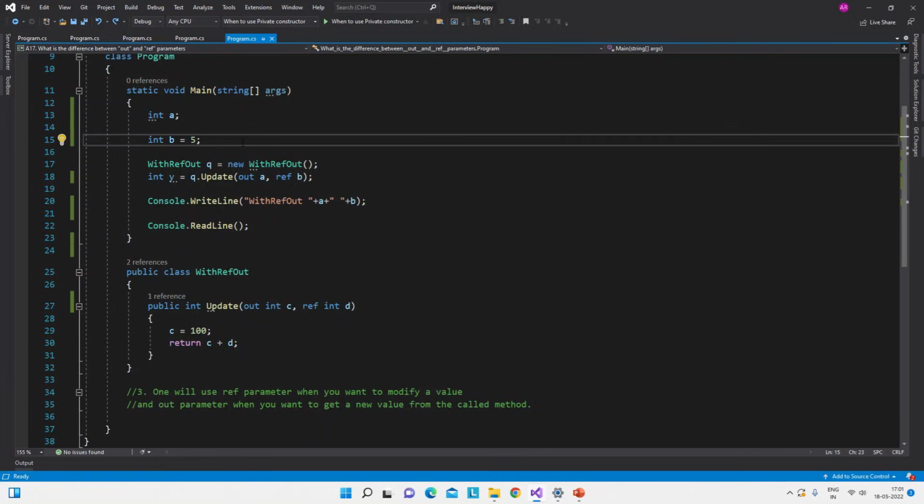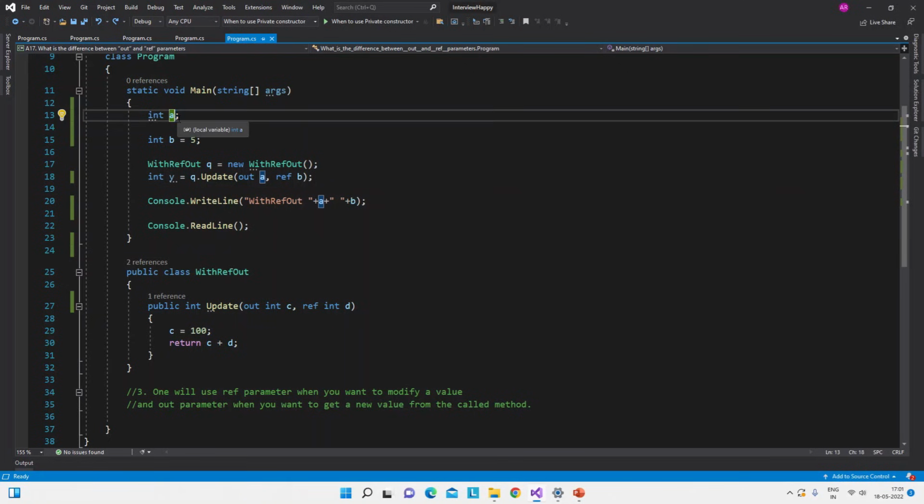So this is the console application, and you can see the same example here. We have this WithRefOut class, and we are creating the object of it, and then we are calling this update method. Now this a variable is the out parameter, and we have not assigned any value to it, and that is completely okay. If you assign, that is also okay, and if you don't, that is also okay.